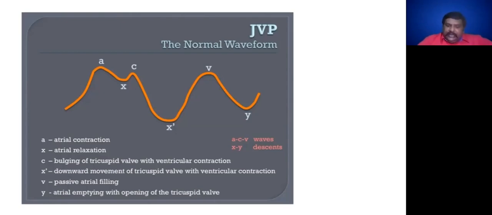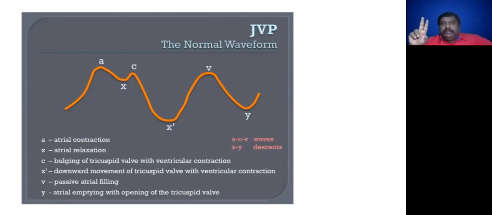Y2A descent is due to the continuous diastolic inflow of blood into the great veins, right atrium and ventricle, which are all in free communication with the diastole.